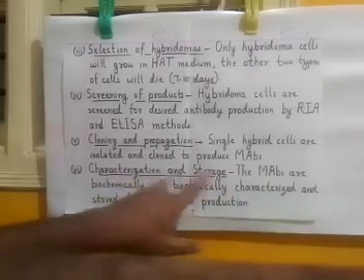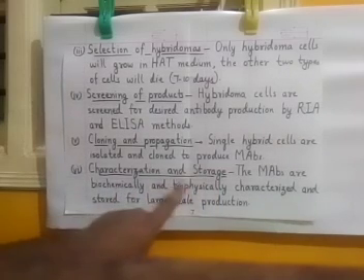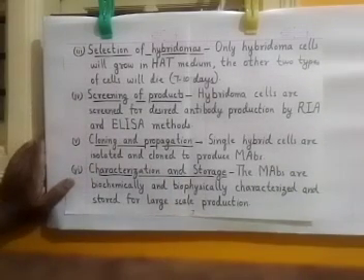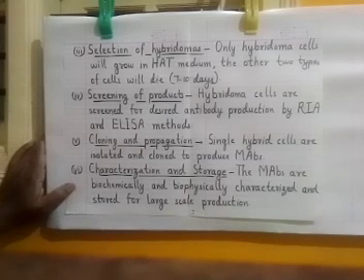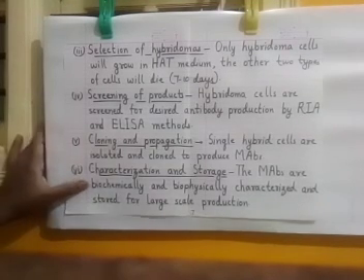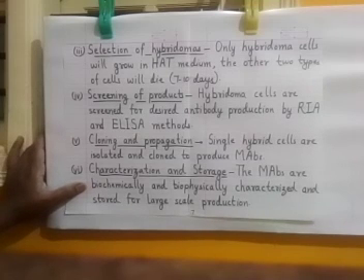This characterization means we have to biochemically and biophysically assess what kind of monoclonal antibody it is and against which antigen it will act, and how it will be grown on a large scale, and after growing, under what conditions it will be stored for a long time for our service. All these steps are biochemical and biophysical steps which are included in characterization and storage of the monoclonal antibodies.